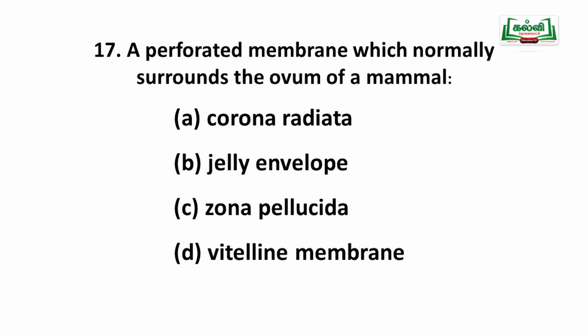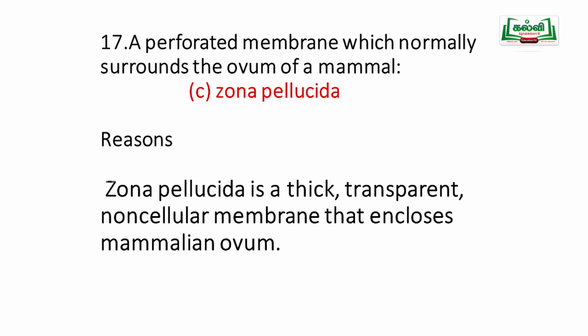Corona radiata, jelly envelope, zona pellucida, or vitelline membrane. Zona pellucida is the perforated membrane. It is thick, transparent, and non-cellular, with many perforations, and it encloses the mammalian ovum.